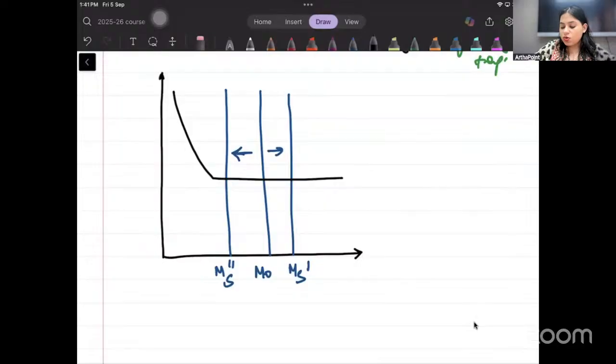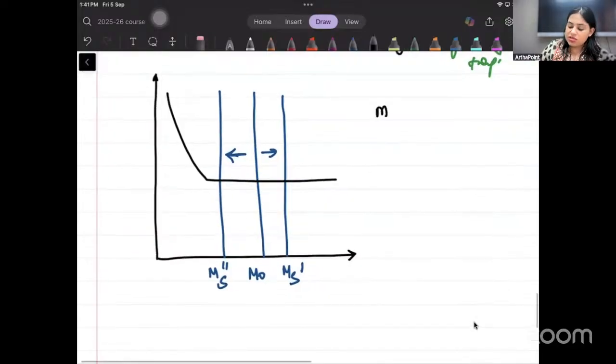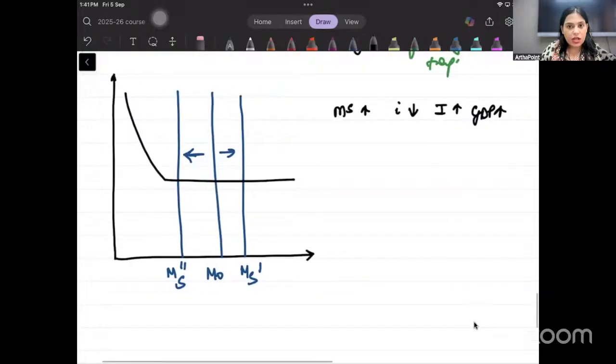So usually what happens when you increase the supply of money, interest rate decreases, investment increases, GDP increases. It's a stimulating thing, right? It's expansionary monetary policy under usual circumstances, right?